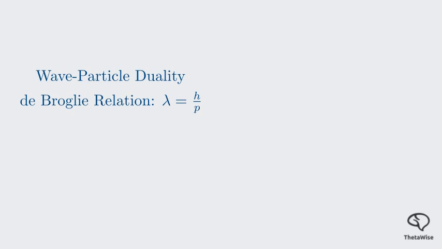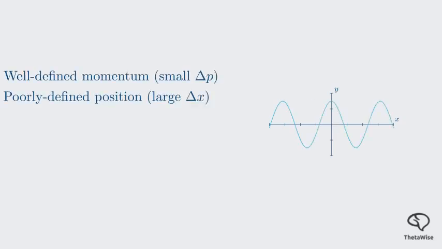Now, let's think about what it means to have a well-defined position versus a well-defined momentum. Imagine a wave that is spread out over a very large region of space. This wave has a very precise single wavelength. Because wavelength is directly related to momentum, this wave represents a particle with a very well-defined momentum. However, because the wave is spread out, we have no idea where the particle is. The uncertainty in its position, delta x, is very large.